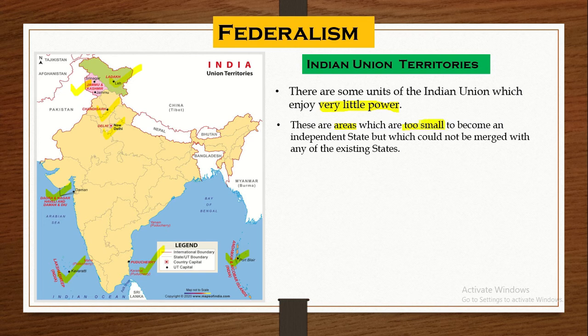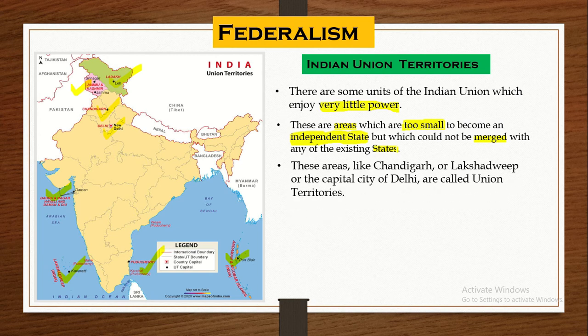They cannot become independent states because of their small area, but they also could not be merged with any existing states. You cannot have them merging with any state because they have their own cultural differences or political issues.